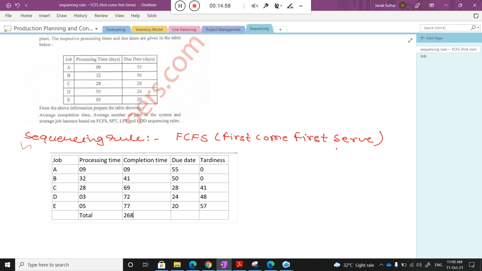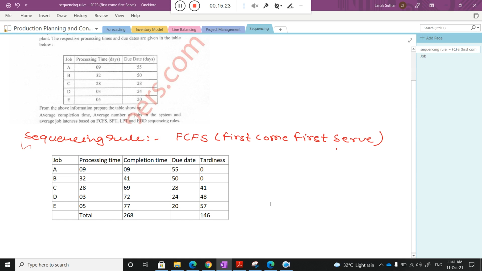Okay, and what is the meaning of that? Just wait, I will explain. Next, tardiness actually represents the delay amount. Can you quickly add these tardiness values? 146. 146. Okay.